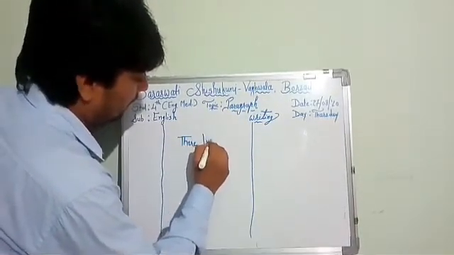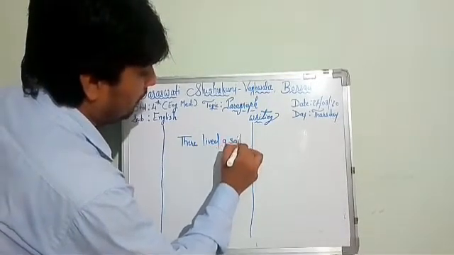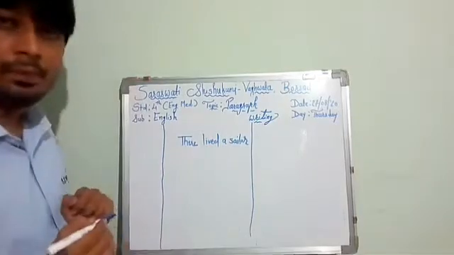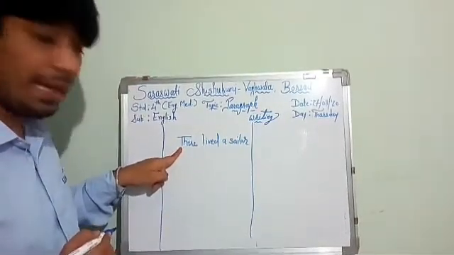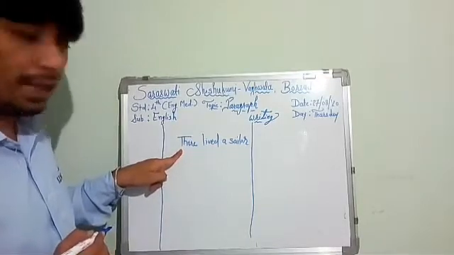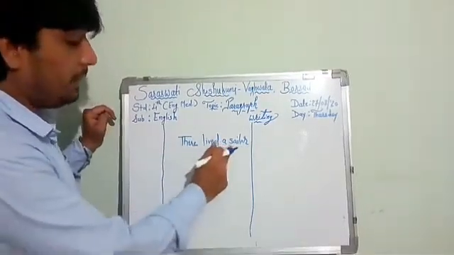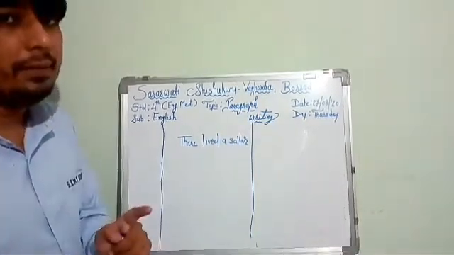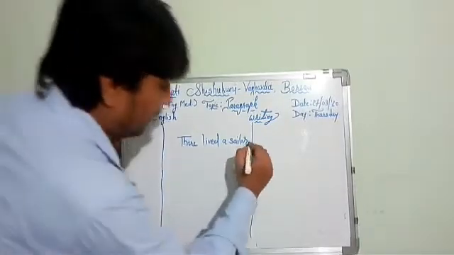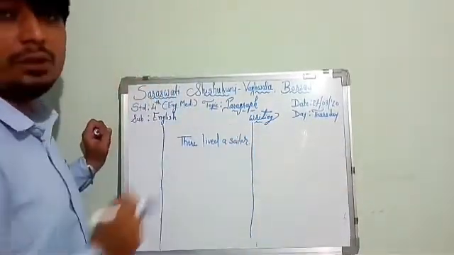There lived a sailor. Now as you can see, the first letter must be a capital letter, so I have written the first letter capital. Now here my sentence ends. So, there lived a sailor. At the end of the sentence what should be there? Full stop. So here I will keep a full stop. Now as you can see, there is no space.